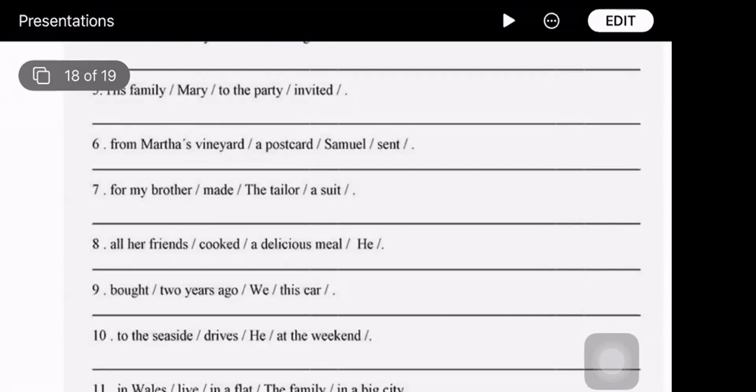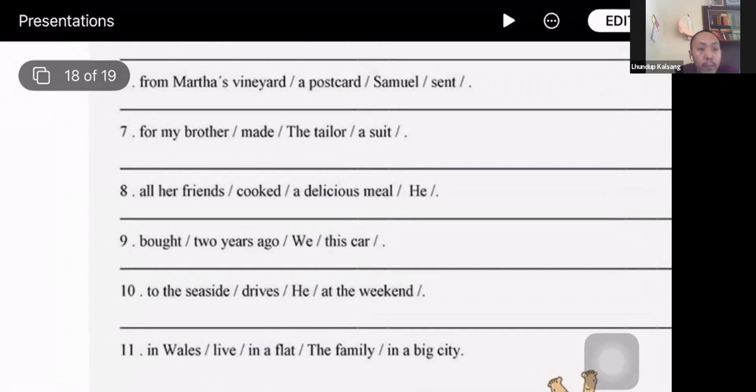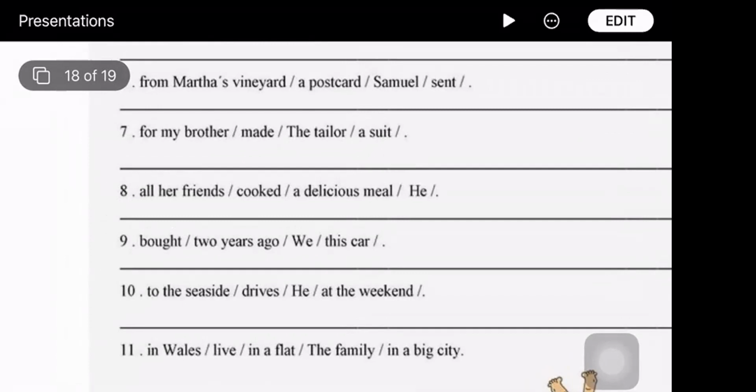The tailor made a suit for my brother. The tailor made a suit. Basic sentence there. For my brother, that is an adverb there.